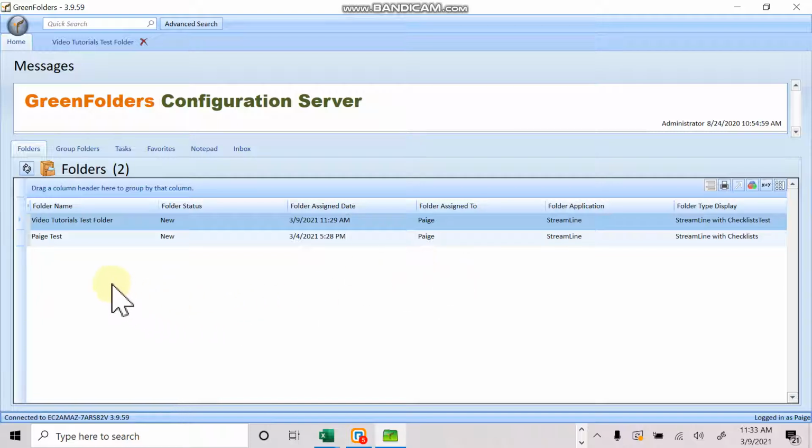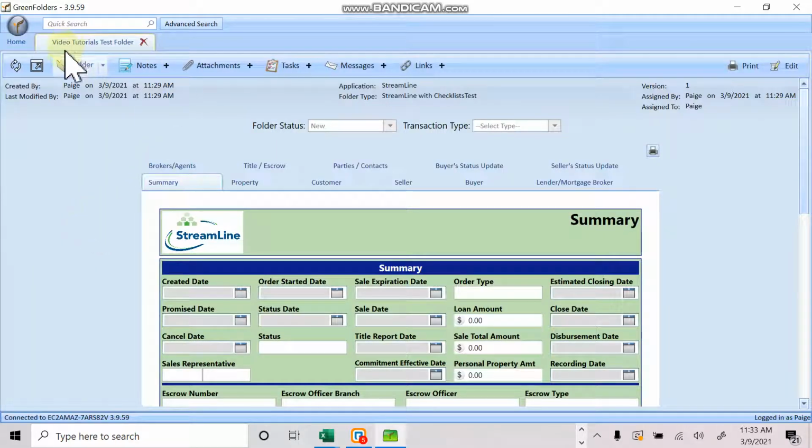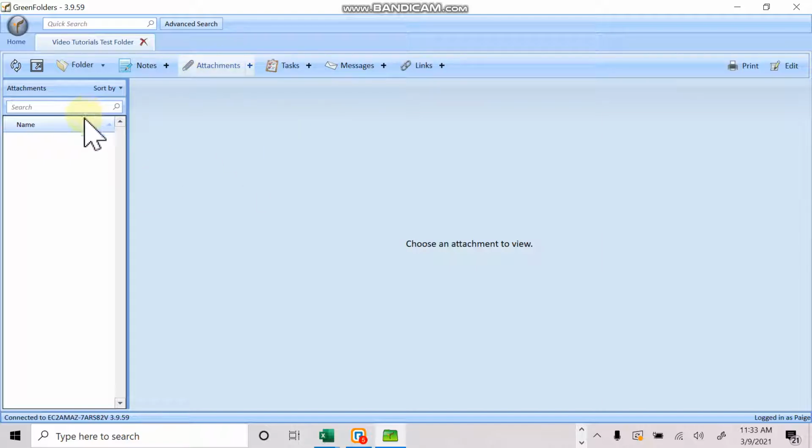So right now I'm on your home screen, and how you get into your folder is by looking under your Folders tab or your Favorites tab and then just double clicking into a folder. So we are going to go into our attachments within this folder to be able to see if we can edit some documents. I currently do not have any documents within this folder, so I'm going to go ahead and